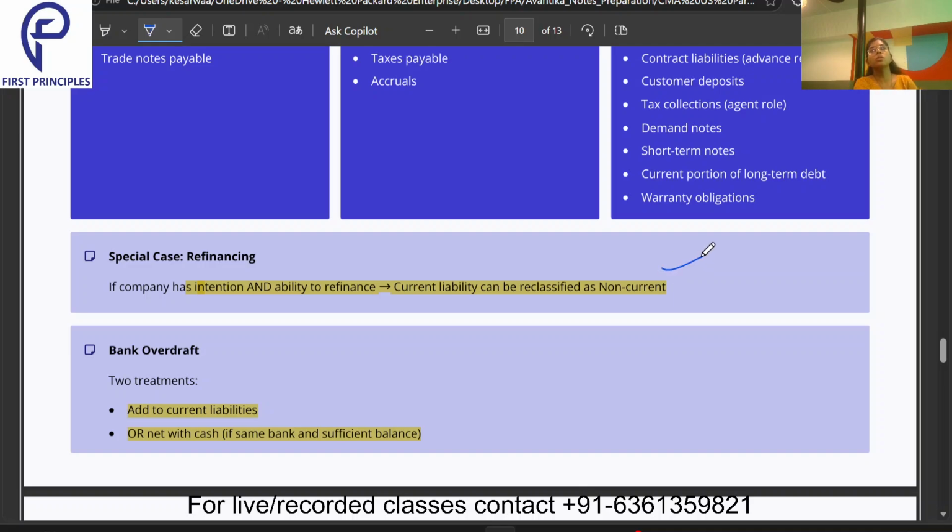Suppose I have taken a loan of 5 crore from State Bank of India in 1998. That loan was for 15 years. That means in 2013, that loan has to come to an end. But I am saying that I want to extend that loan for another 30 years. That means I am going to refinance it. So that particular current liability in 2013 has to be reclassified and shown as a non-current liability. Why? Because I am going to refinance it and extend the duration of that.